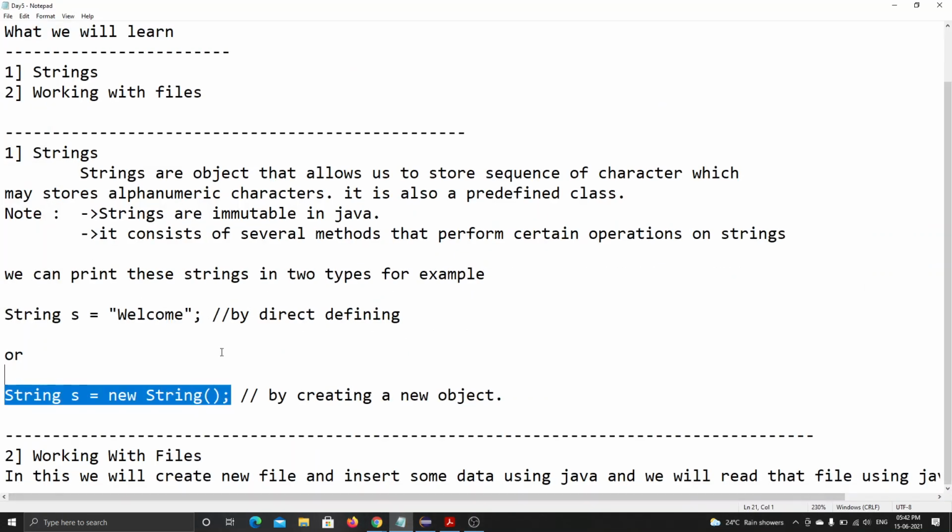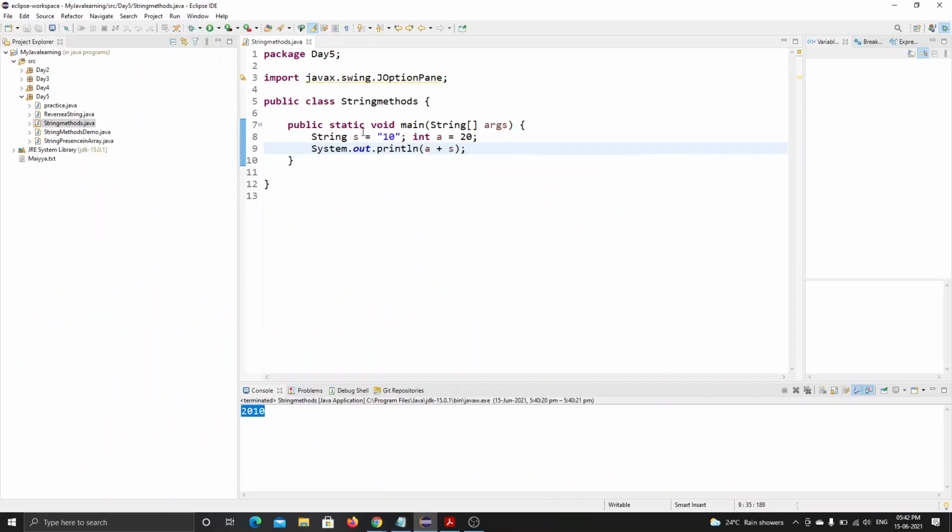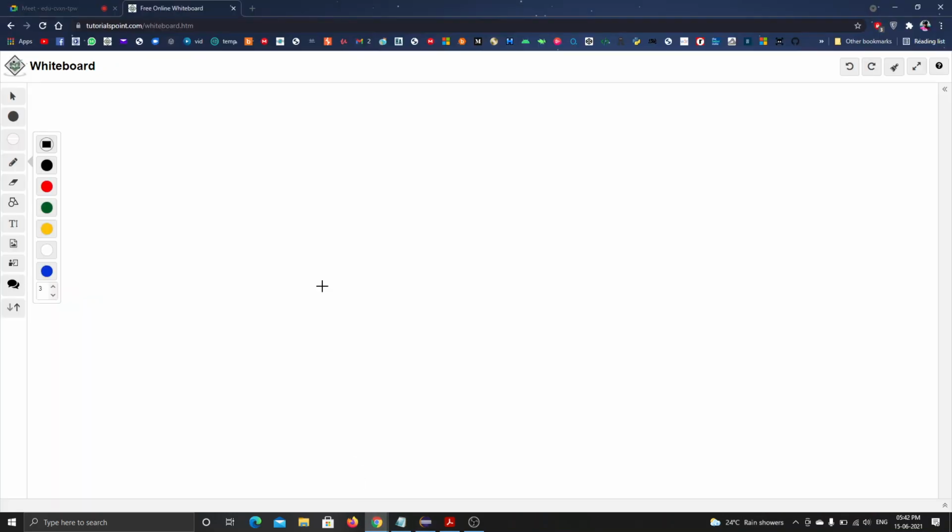Then we can use this. One more thing, the most important thing is that strings are immutable in Java. What is immutable? Immutable means it can't be replaced once it is declared. Let me show you.